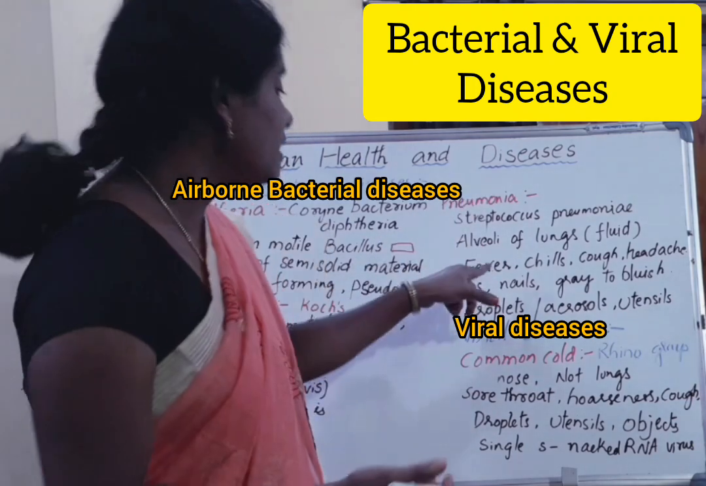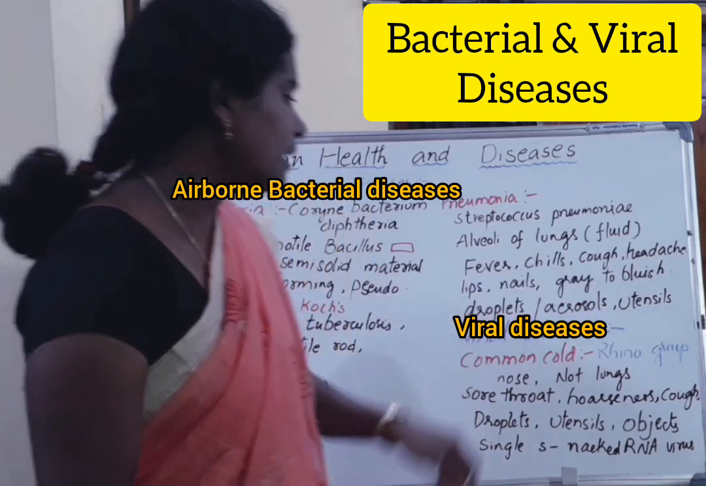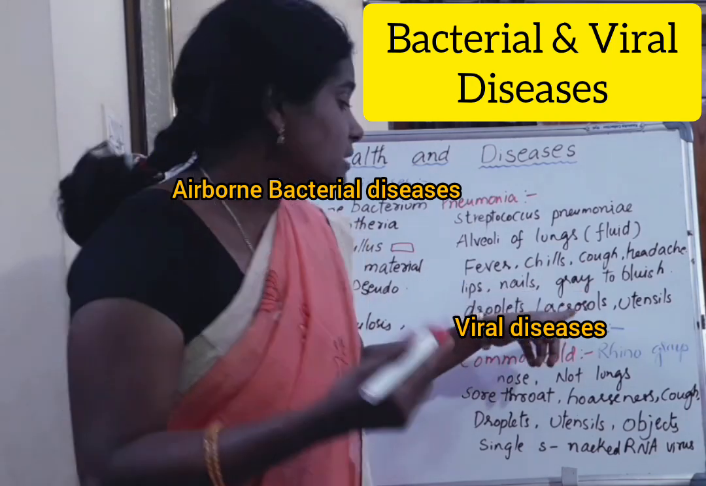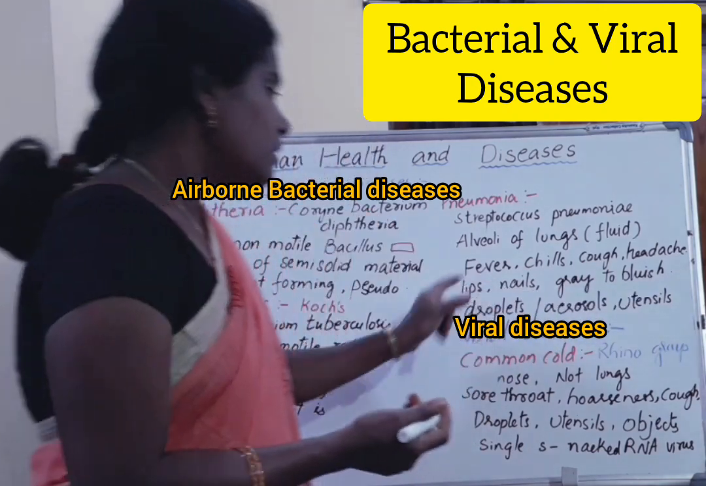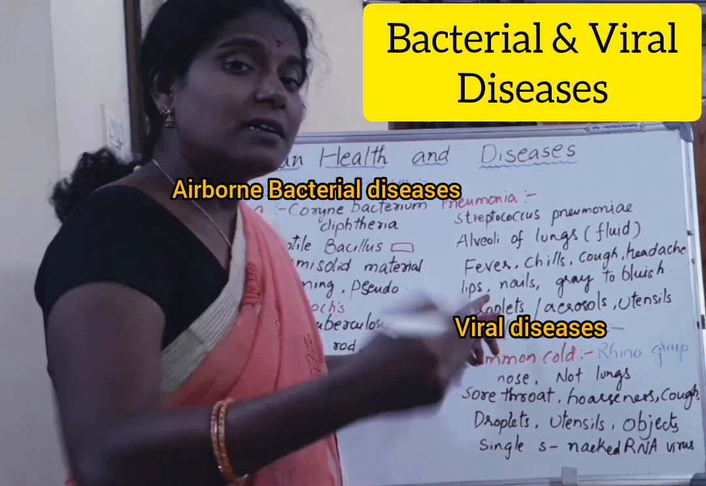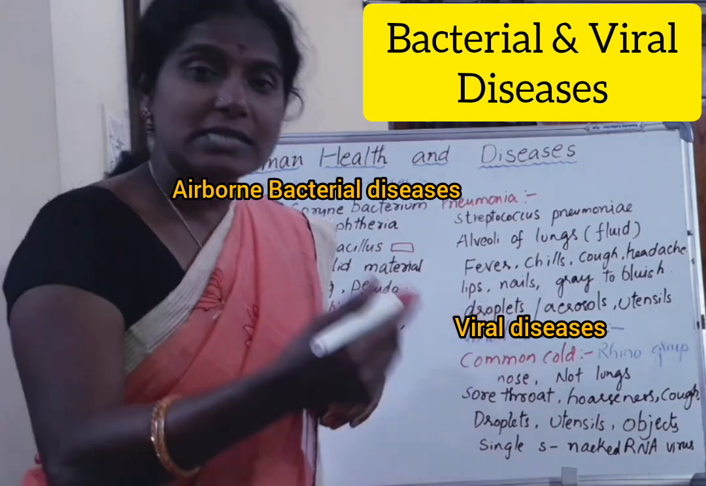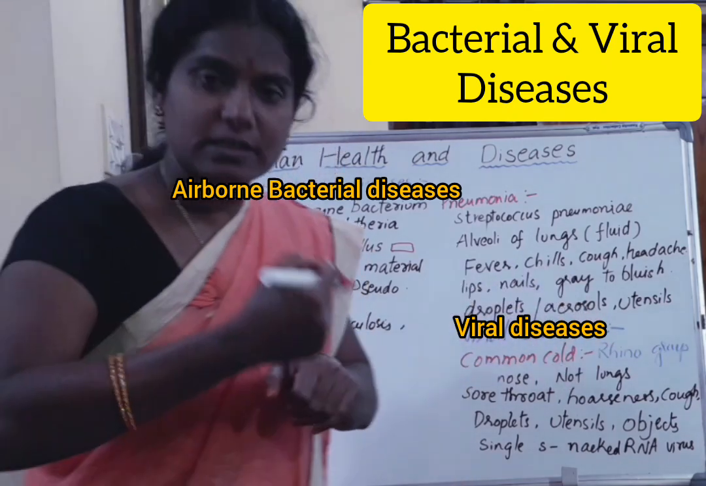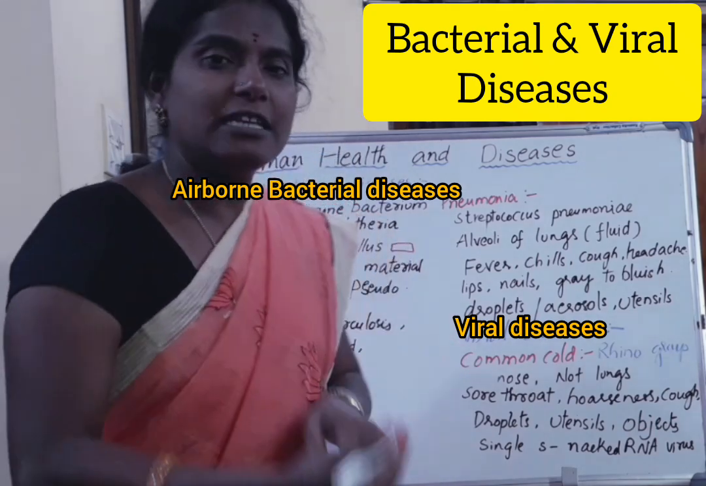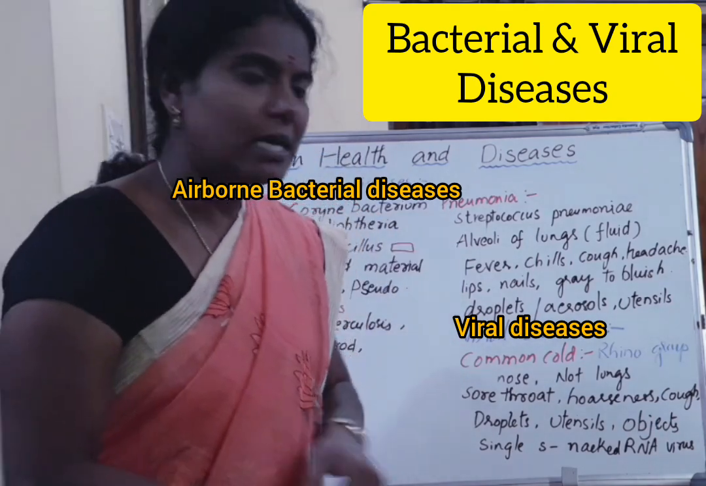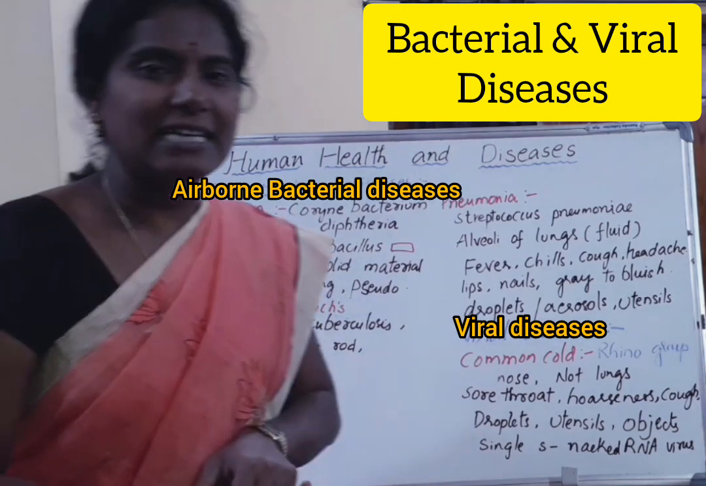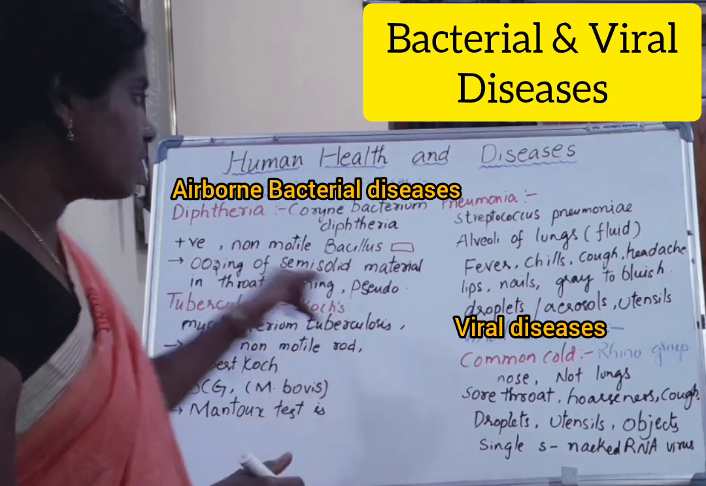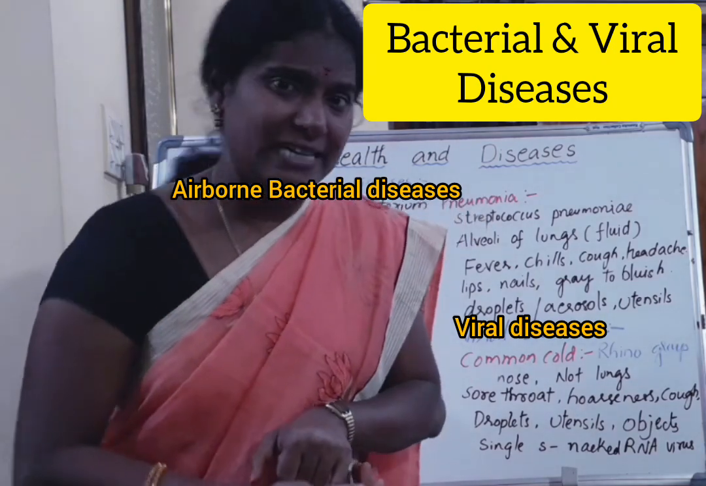The symptoms are fever, chills, cough and headache. In severe cases of pneumonia, the lips and nails change from grey to bluish color. The mode of transmission is through droplets, utensils or aerosols of the infected person, inhaled by a healthy person. These three are the important airborne bacterial diseases: diphtheria, tuberculosis and pneumonia, though there are many others.